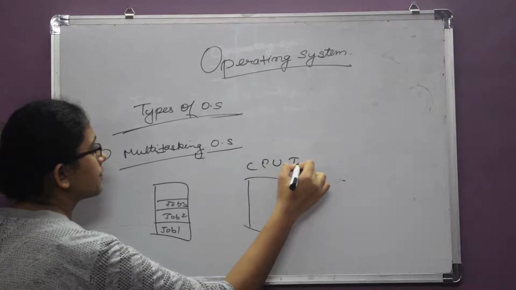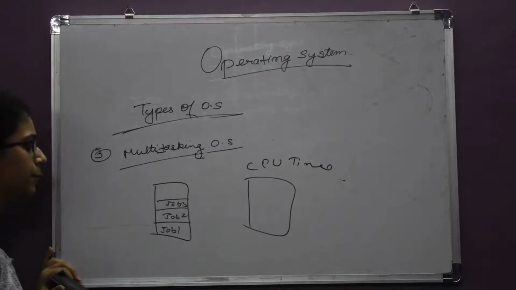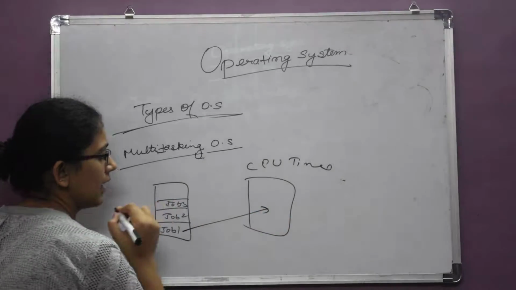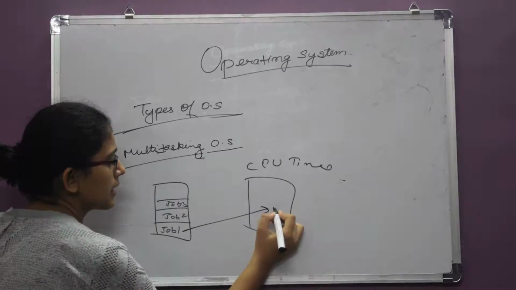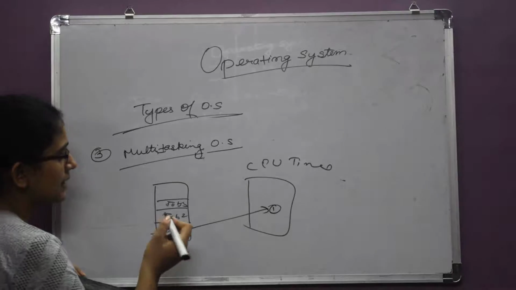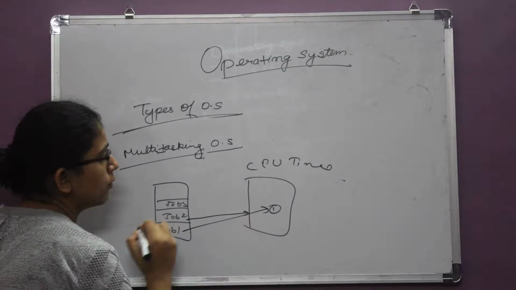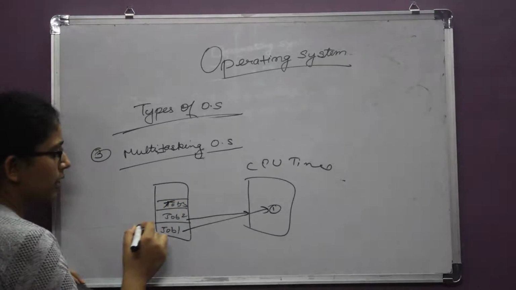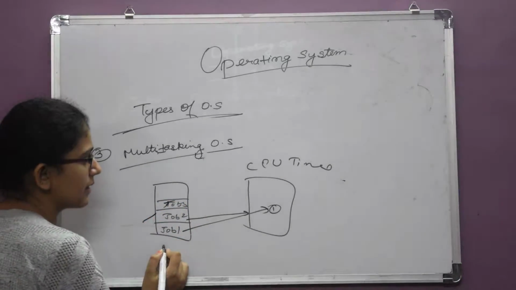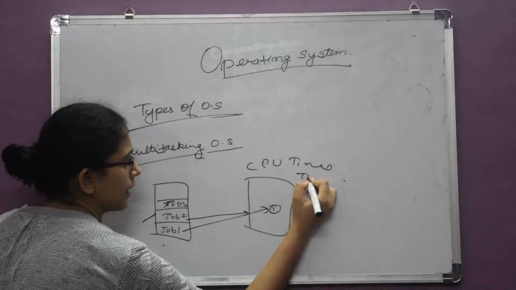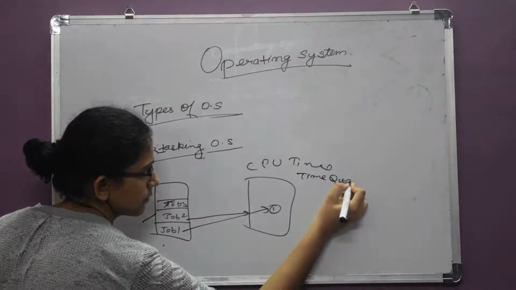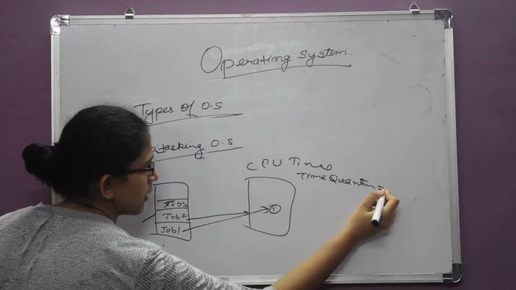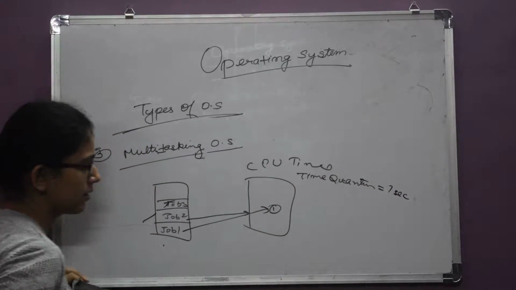CPU time. Let's suppose job 1 comes in to execute its CPU time. And at the same time, job 2 also wants to execute in its CPU time. Rather than blocking job 2 before job 1 is executed, CPU will have a time quantum. Let's suppose time quantum is of 1 second.